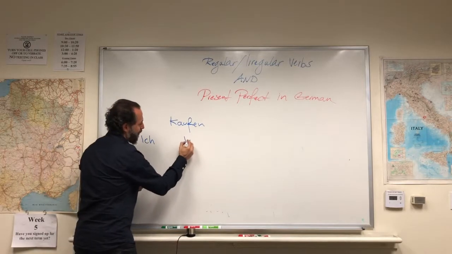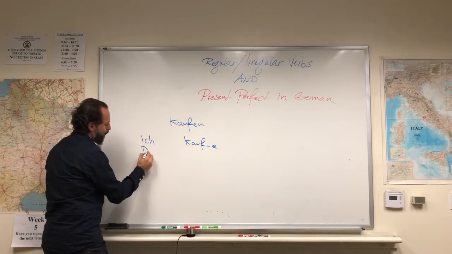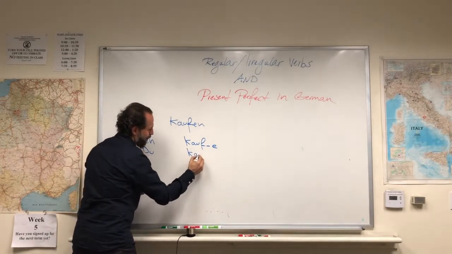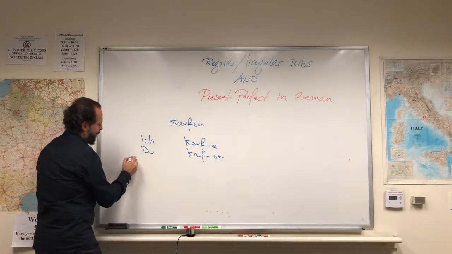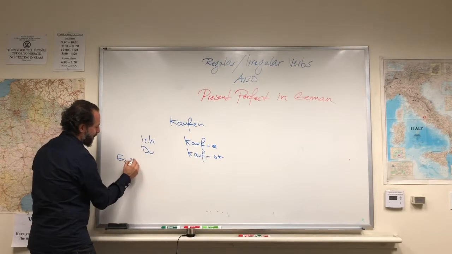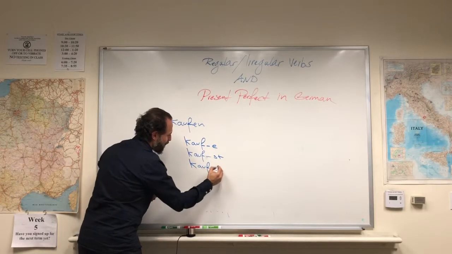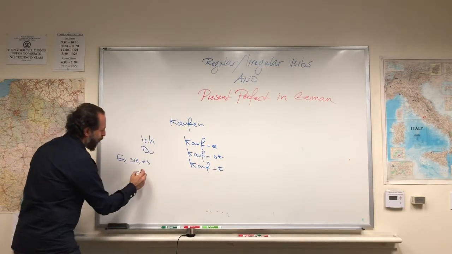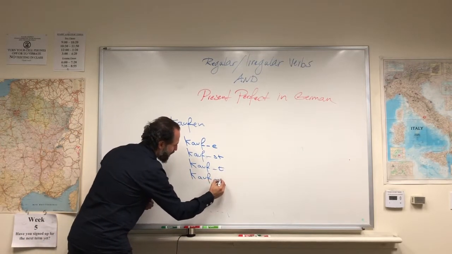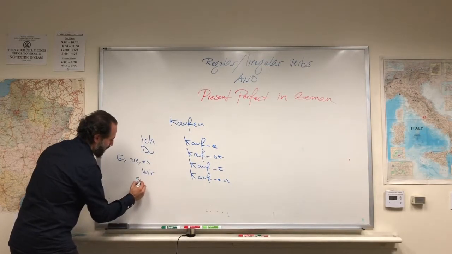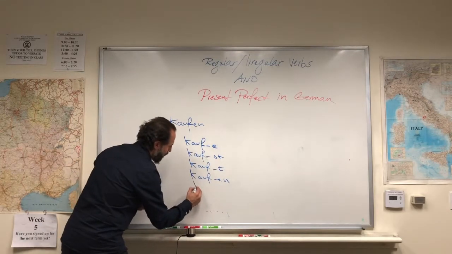Ich kaufe, du kaufst, er, sie, es kauft, and then plural, wir kaufen, ihr kauft, sie kaufen, and the capitalized formal form Sie kaufen.